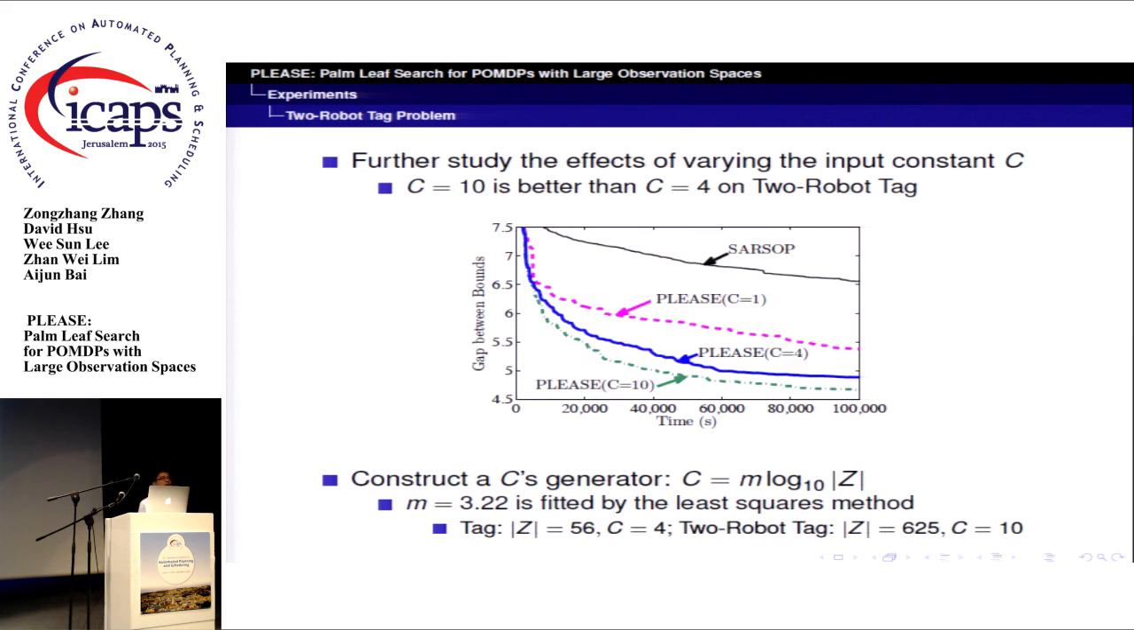One more question? I have a question. So you increased efficiency for large observation spaces. Yes. What can you say about large state spaces or large action spaces? It can also work on a larger state space size or a larger action space size, but I cannot guarantee that it will be more efficient than SARSOP if the observation size is very small.